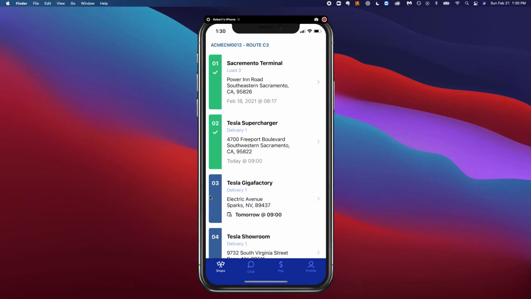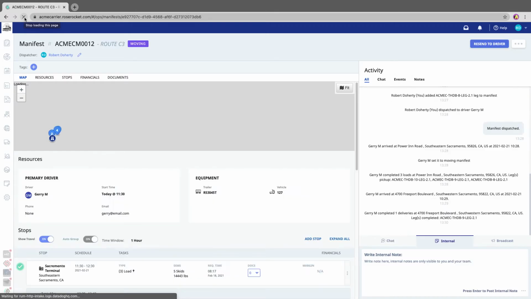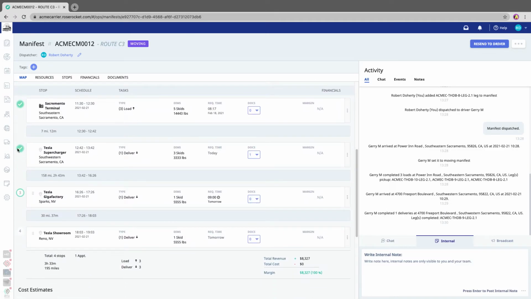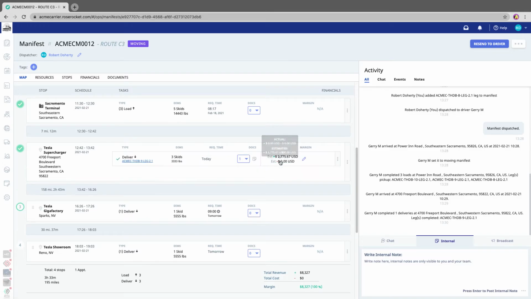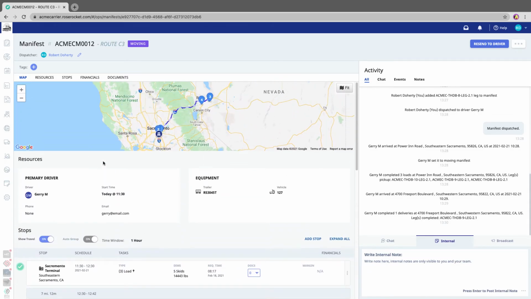What I want you to understand about what happens next is that the second stop now shows complete. Let's see what has happened inside the manifest. Back inside the manifest, we see that the second stop now shows complete, and that there's a proof of delivery uploaded. This is everything that we can see from inside the manifest details page.